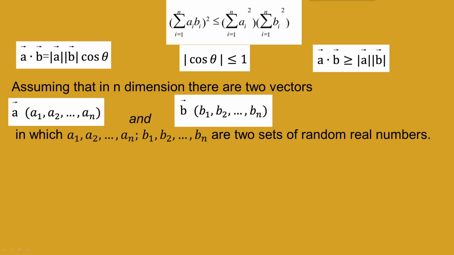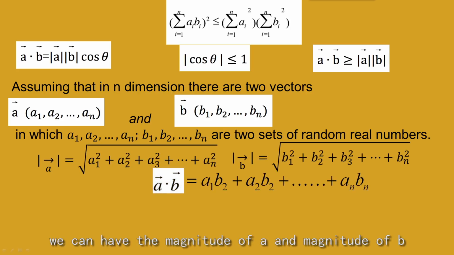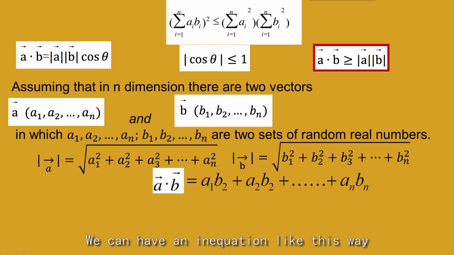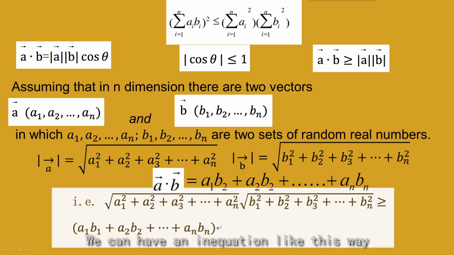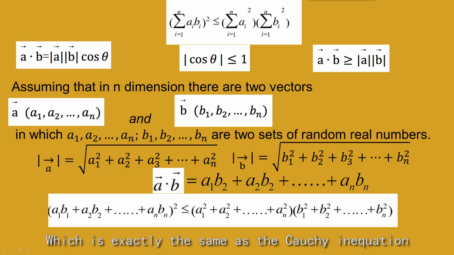Also, according to the basic knowledge about vectors, we can have the magnitude of A and the magnitude of B, and vector A dot vector B calculated by this. And with the previous conclusion we already have here, we can have an equation this way. And squaring both sides, we can have this, which is exactly the same as the Cauchy equation.